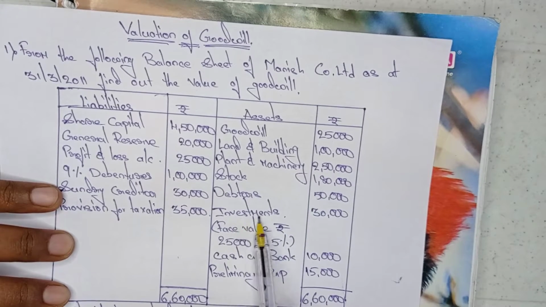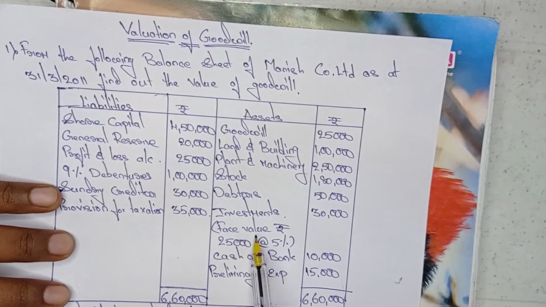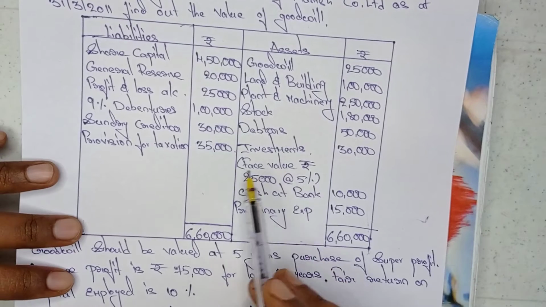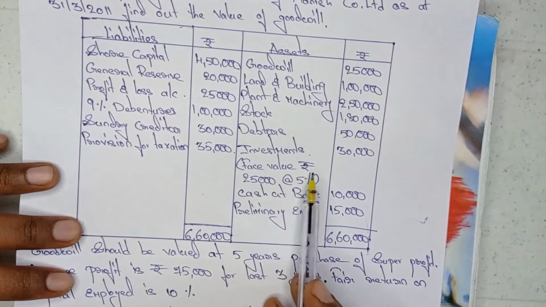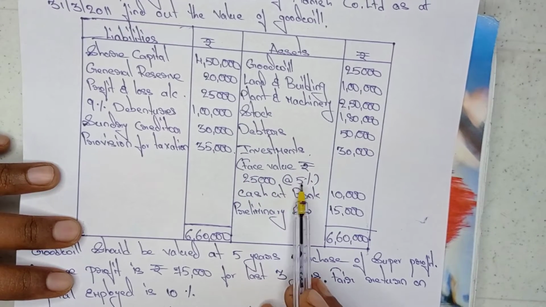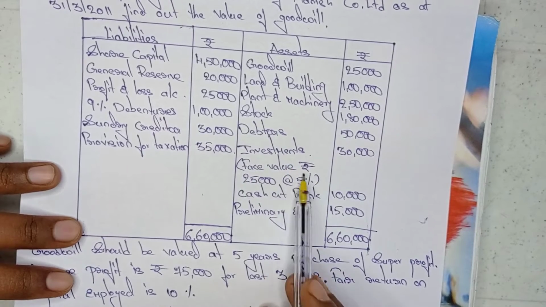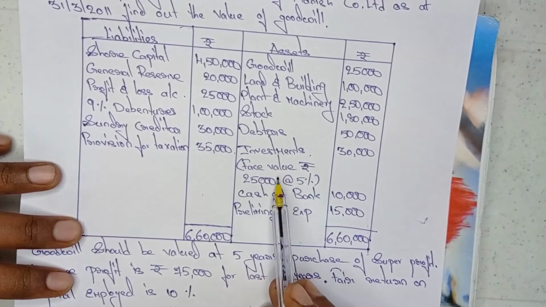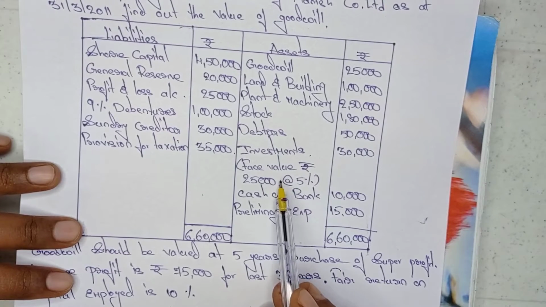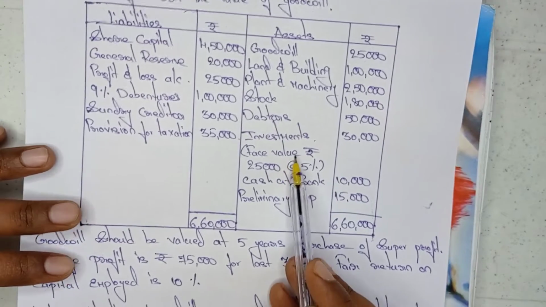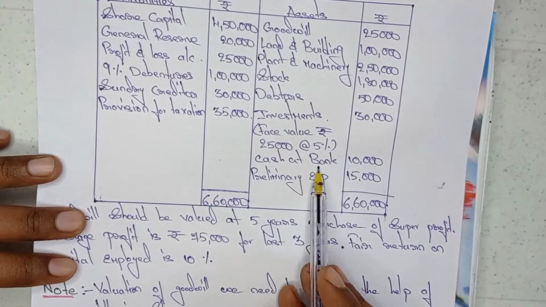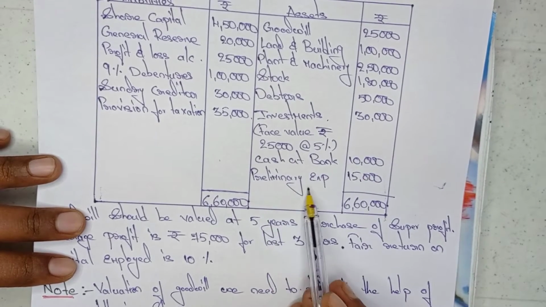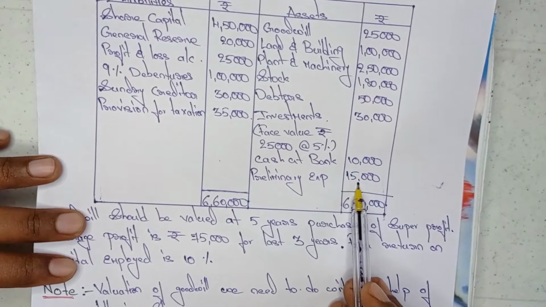Under investments they gave extra information: face value rupees 25,000 at the rate of 5%. Where we need to take this face value, I will explain while I explain the solution. Next is cash at bank 10,000 and preliminary expenses 15,000.